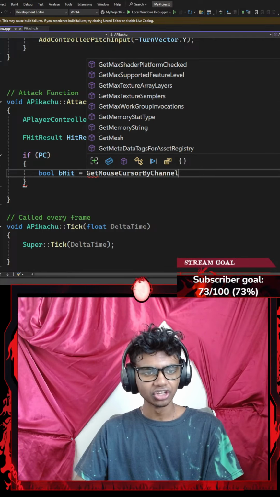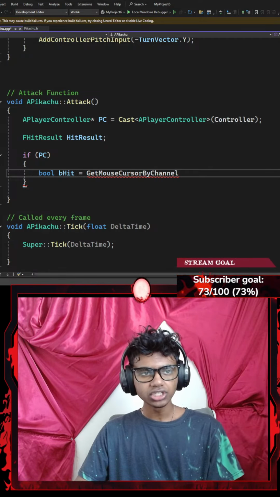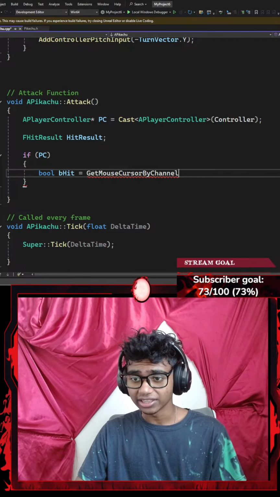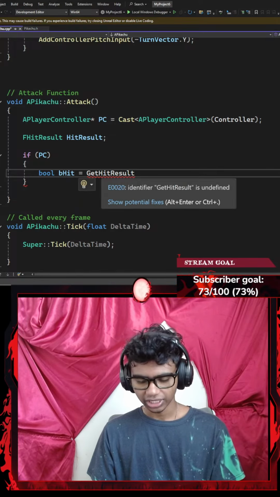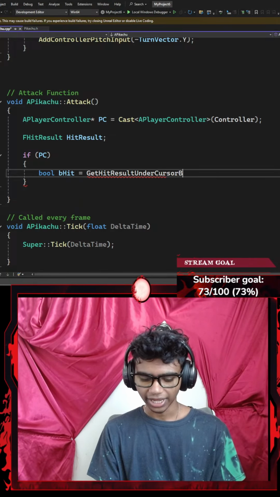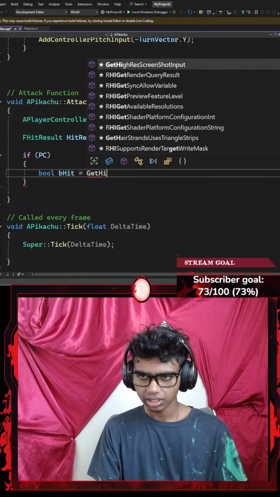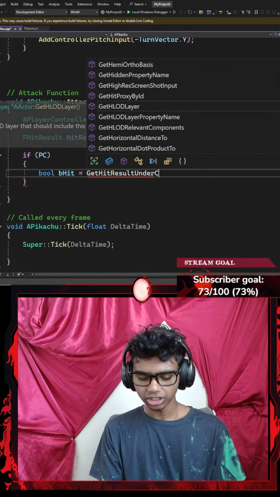I don't think this was actually the correct function. Hold up, guys, let me look. Let me know if I'm talking slow enough. Okay, let's see. So it's GetHitResultUnderCursorByChannel. This is such a hard name to memorize. Get hit result under cursor by channel. Okay, this is a really long name. So get hit result, under cursor, by channel. Get hit result under cursor by channel.